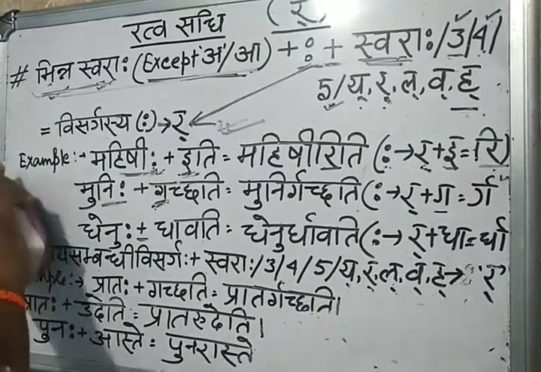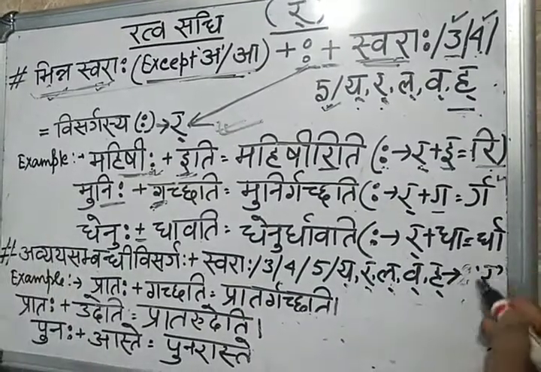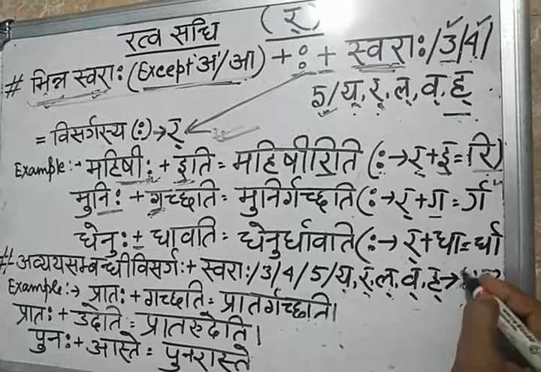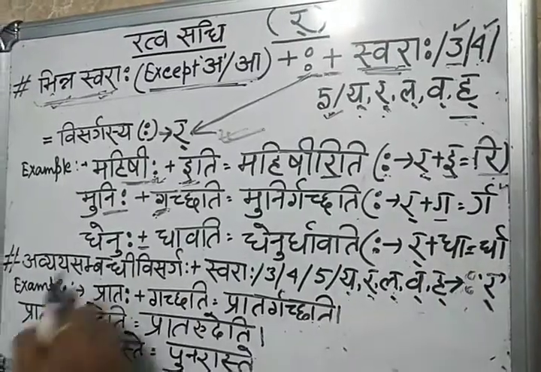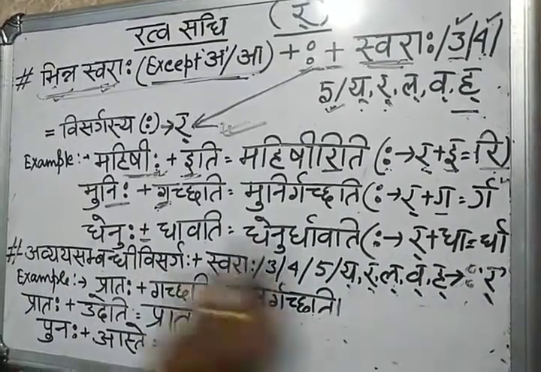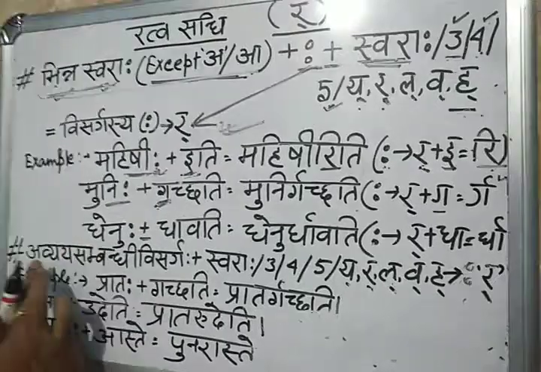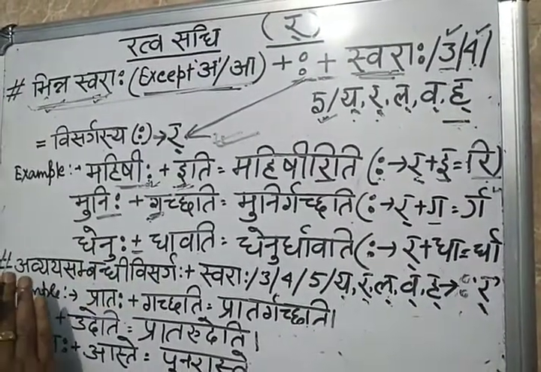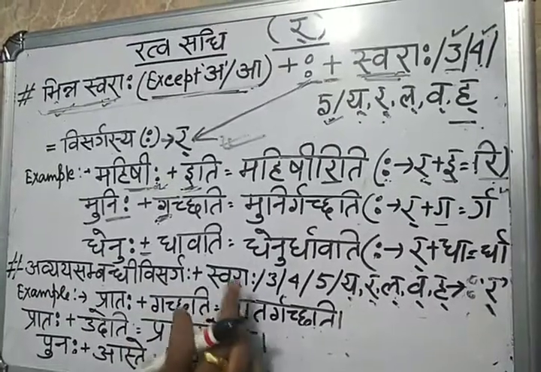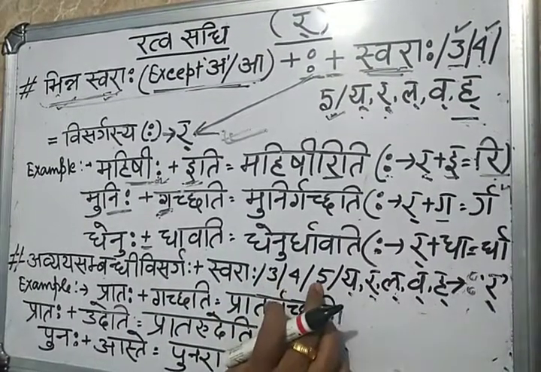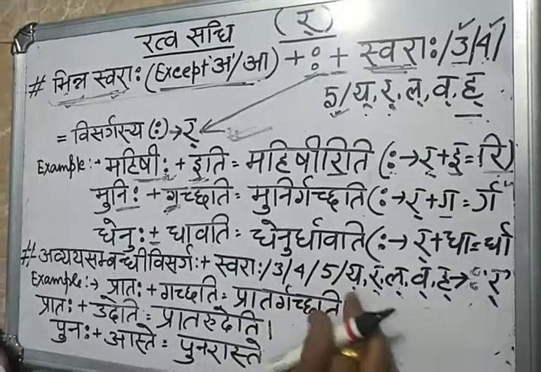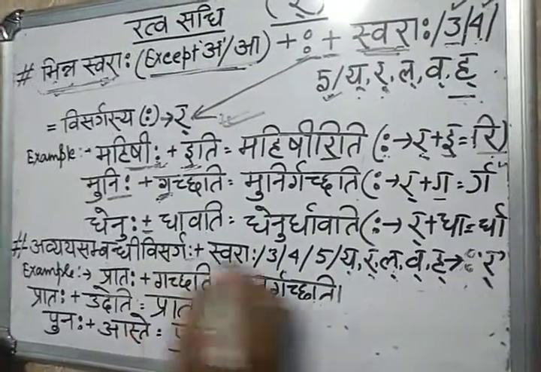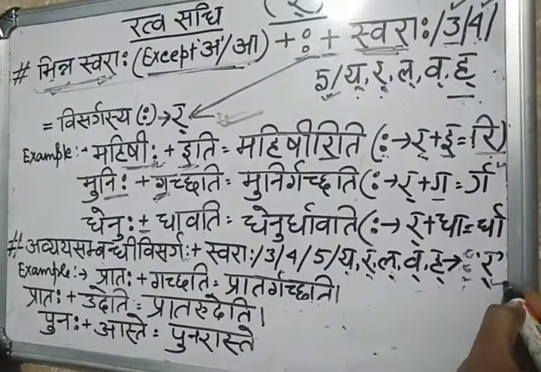Visarga will convert into the ra, means half ra. So what do you mean by Abhyay? You have to understand the Abhyay Sambandhi Visarga on the left side, then followed by swaraha, then either 3, 4, 5 of the classes or Yaralavaha. Then this visarga will convert into the ra, half ra.